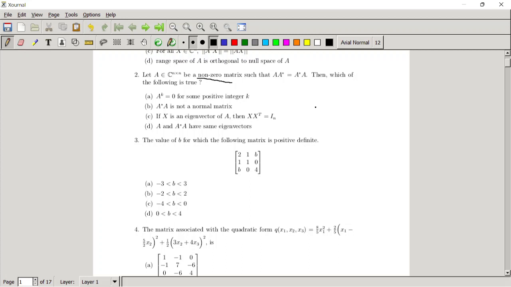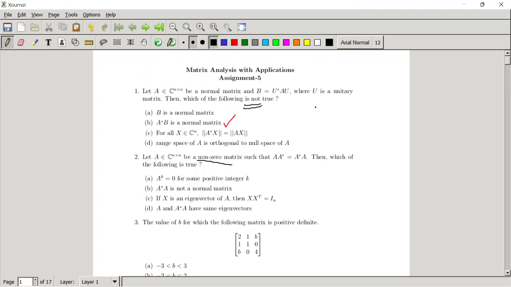In the previous question, given that A is a normal matrix and B is equal to U star A, combining these two properties, we can say that every normal matrix is diagonalizable, and not only diagonalizable, it is unitary diagonalizable. That means the modal matrix is unitary. So I think she is asking that one.